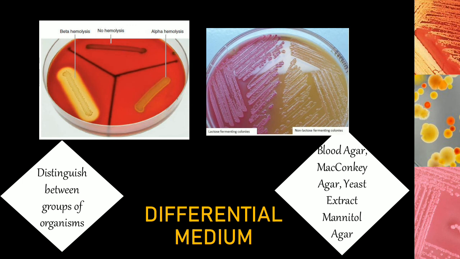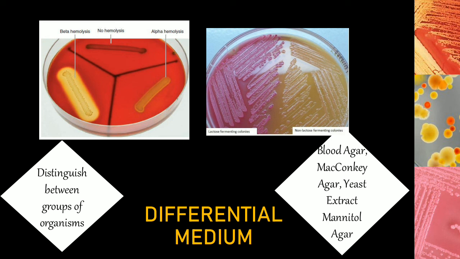The next type of medium based on its utility are differential media. Differential media, as the name says, helps us to differentiate or distinguish between a related group of organisms. Examples for this include blood agar, MacConkey agar, yeast extract mannitol agar. So all of these are media wherein when you grow a mixture of organisms, one organism gives you one color, the other organism gives you a different color, and you are able to differentiate. You can tell them apart. Okay, this is group A, that is group B.